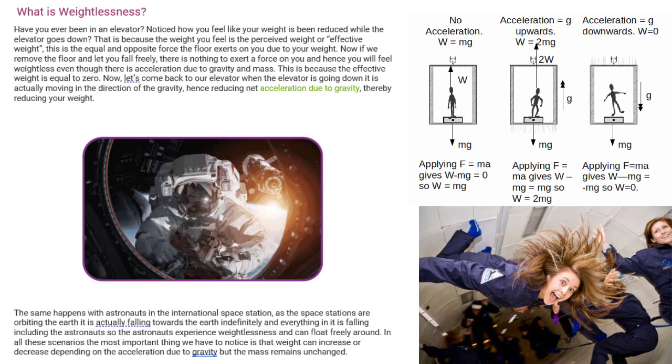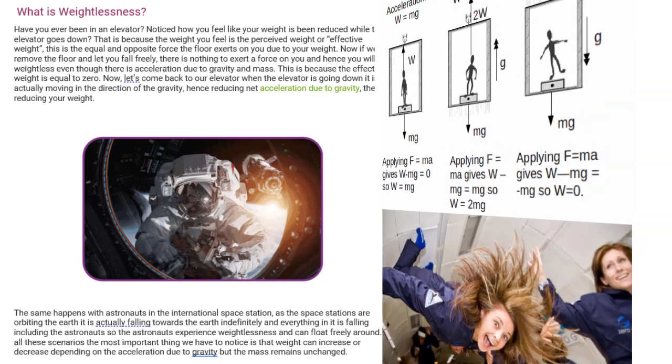The same happens with astronauts in the International Space Station. As the space station is orbiting the Earth, it is actually falling towards the Earth indefinitely and everything in it is falling, including the astronauts, so the astronauts experience weightlessness and can float freely around. In all these scenarios, the most important thing we have to notice is that weight can increase or decrease depending on the acceleration due to gravity, but the mass remains unchanged.